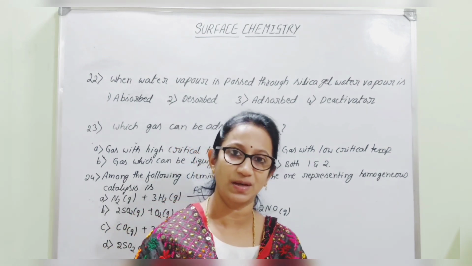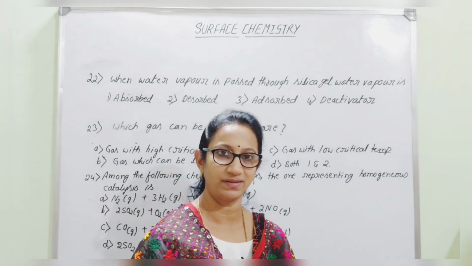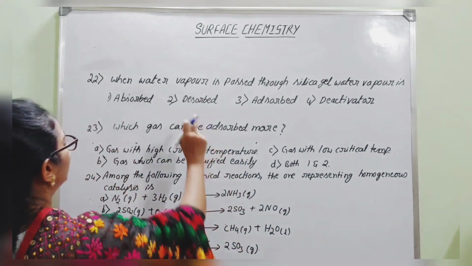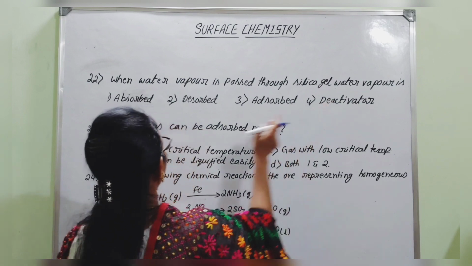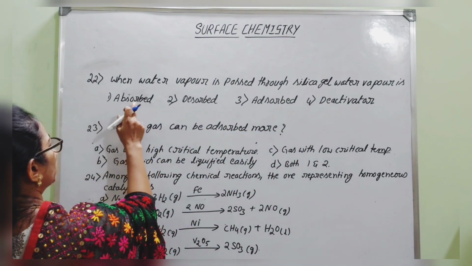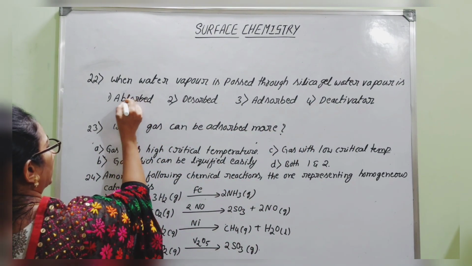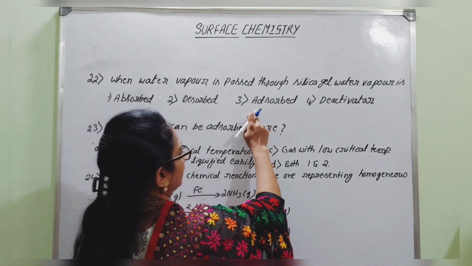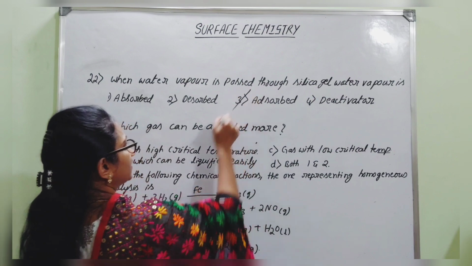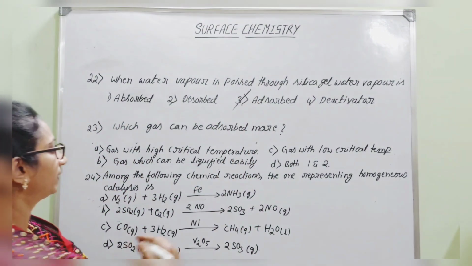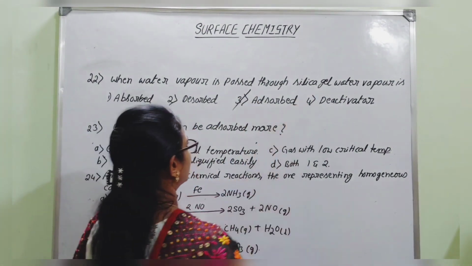It is not absorption, it is only a surface phenomenon. Therefore, when water vapors are passed through silica gel, the water vapor is: first option absorbed, second option desorbed, third option adsorbed, fourth option deactivated. So which is the right answer? That is adsorbed. There will be an adsorption process taking place.